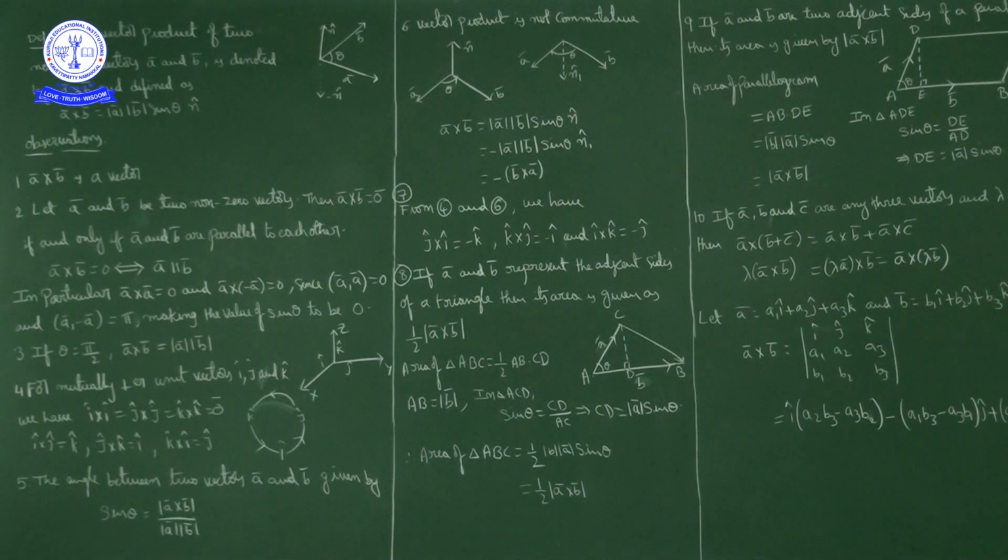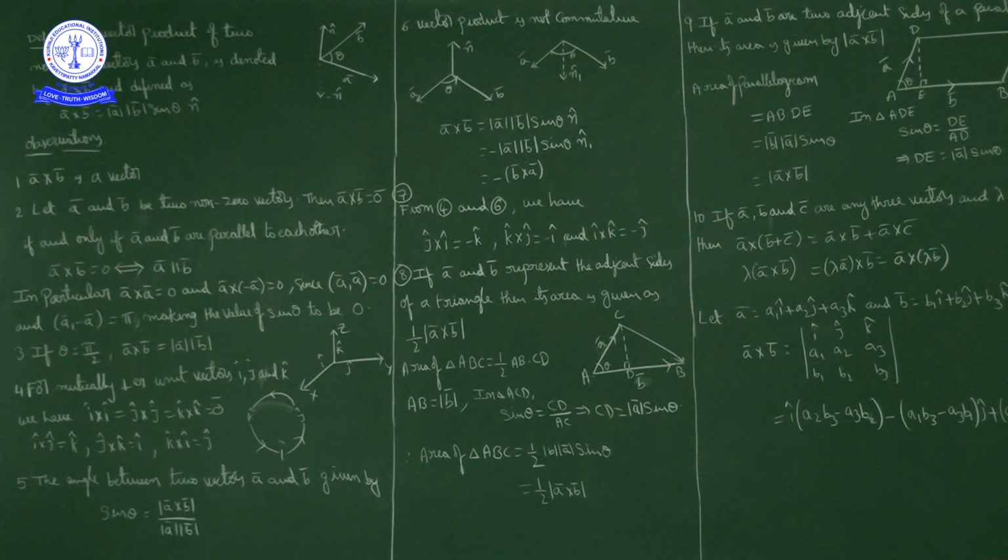Second point: let a bar and b bar be two non-zero vectors. If a bar cross b bar is equal to the zero vector, this is possible only if a bar and b bar are parallel to each other. If a bar and b bar are parallel, the angle between the vectors is either 0 degrees or 180 degrees.